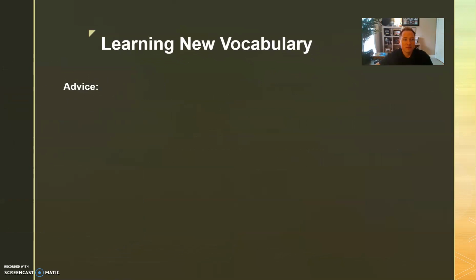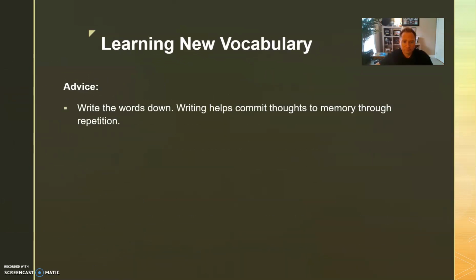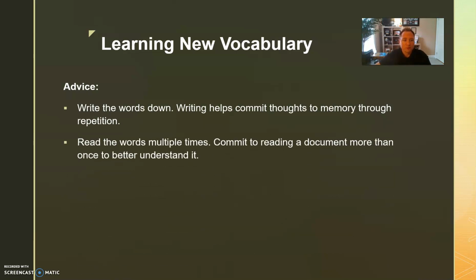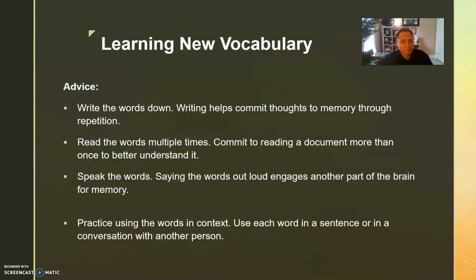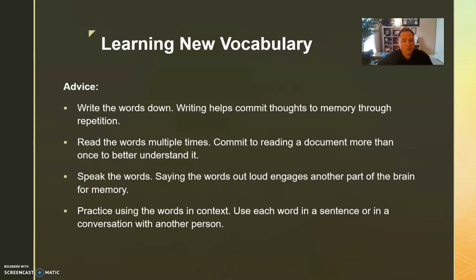All right, and now some advice for learning new vocabulary. Write down the words. Writing helps commit thoughts to memory through repetition. Read the words multiple times. Commit to reading a document more than once to better understand it. Speak the words. By saying the words in a sentence, it engages another part of the brain for memory. Practice using the words in context. Use each word in a sentence or in a conversation with another person.